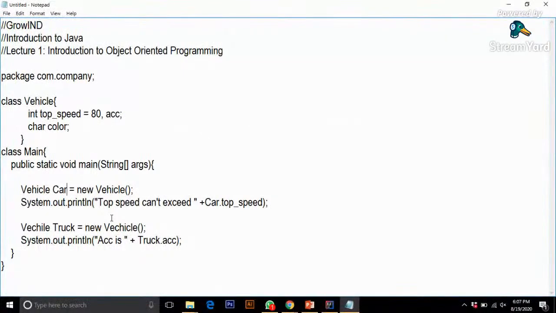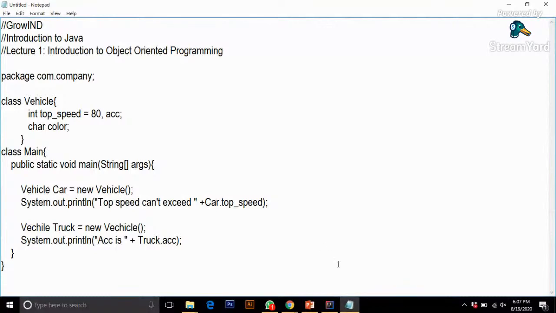So that's what object oriented programming does: it reduces your lines of code significantly, and also reduces your effort significantly. Being a lazy programmer, I always prefer not to increase my lines of code and always keep it short and simple. So this is why object oriented programming is important. This was just a brief of object oriented programming.